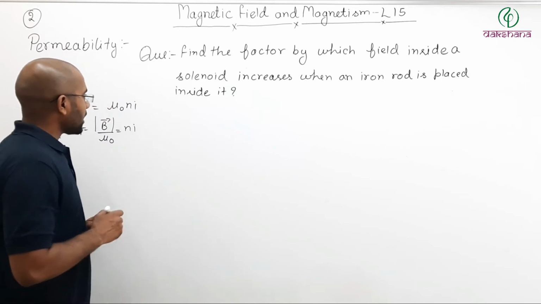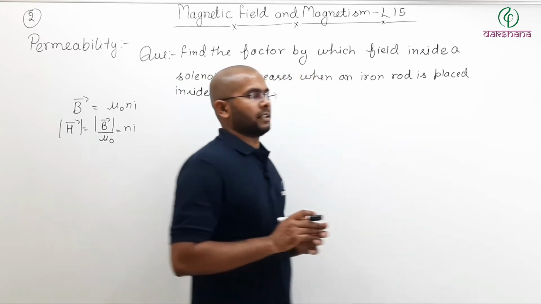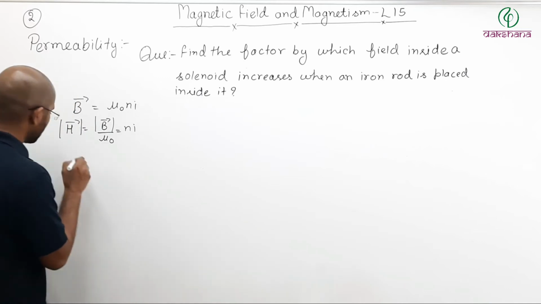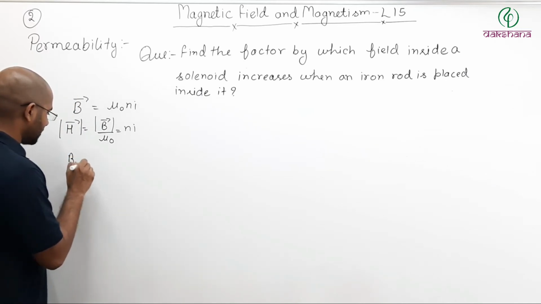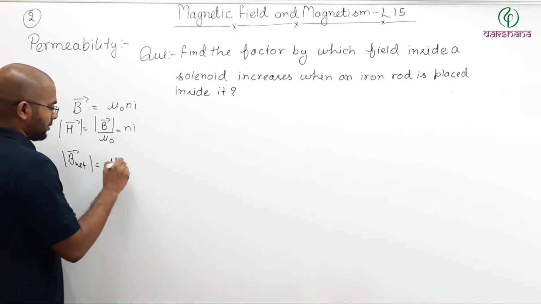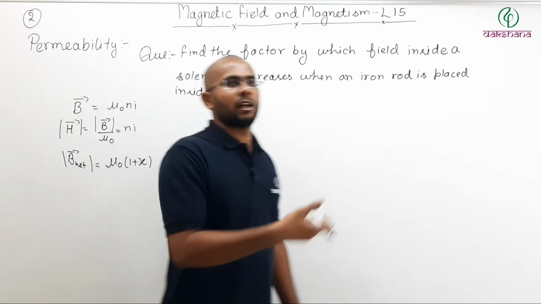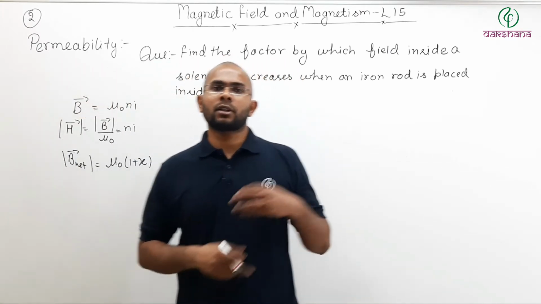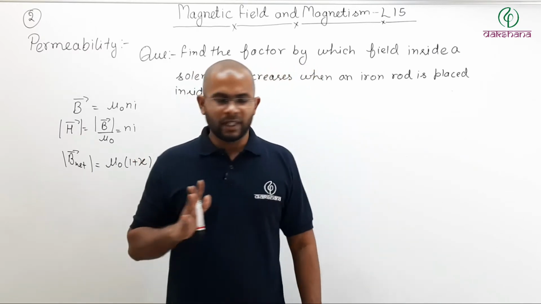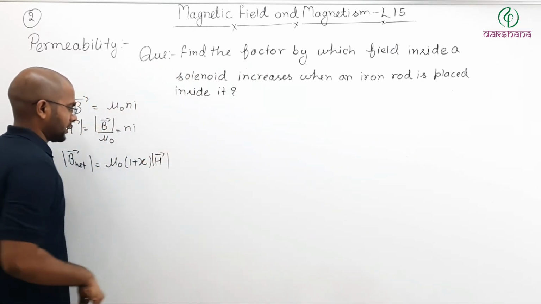Now when you place a rod inside the solenoid, what happens? Then there is a net field. So the B net magnetic field magnitude may be written as mu naught times (1 plus susceptibility of the material of the rod). For iron it will be different, for copper it will be different, for other materials it will be different. So susceptibility of the material times your intensity vector, like this.